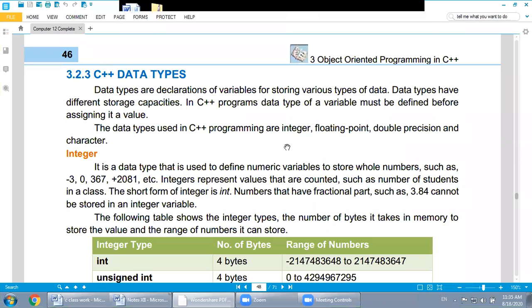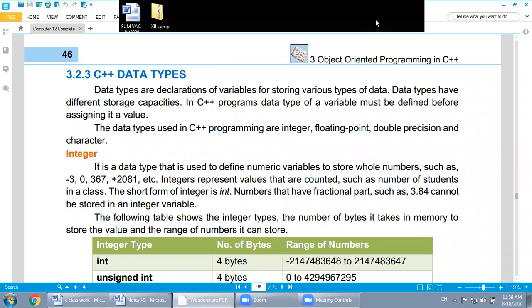Dear students, in the previous lecture we were discussing a simple program which was to write a program which adds two numbers. After completing the addition of two numbers, we made a little change in that program and made it addition and subtraction. I also gave you the assignment to write a program which adds three numbers and finds the average of those three numbers. I will show you that program. I used some features of C++.